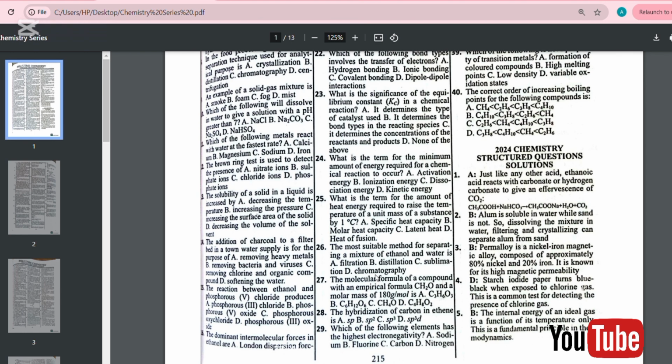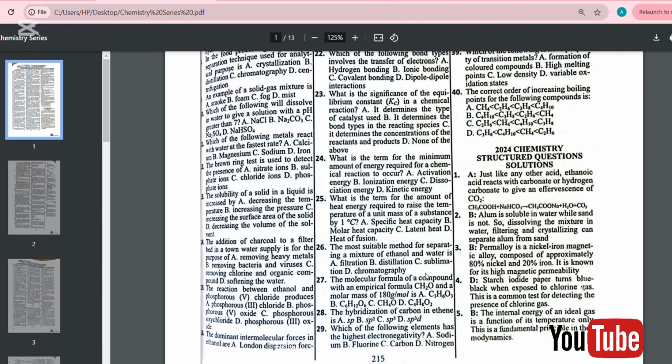Number 27. The molecular formula of a compound with an empirical formula CH2O and a molar mass of 180 gram per mole is A. C3H6O3, B. C6H12O6, C. CH4O2, D. C4H8O2.